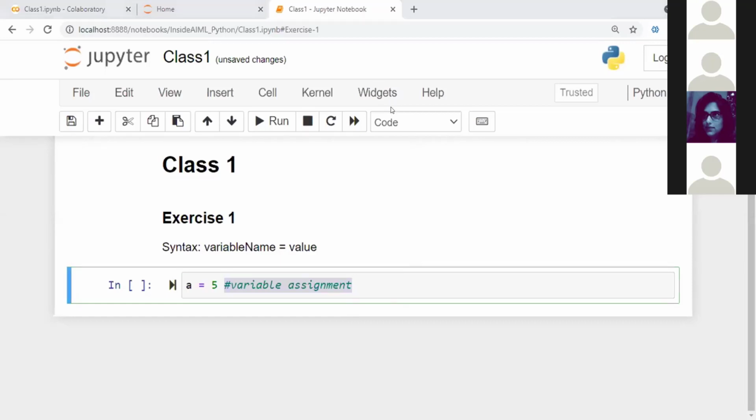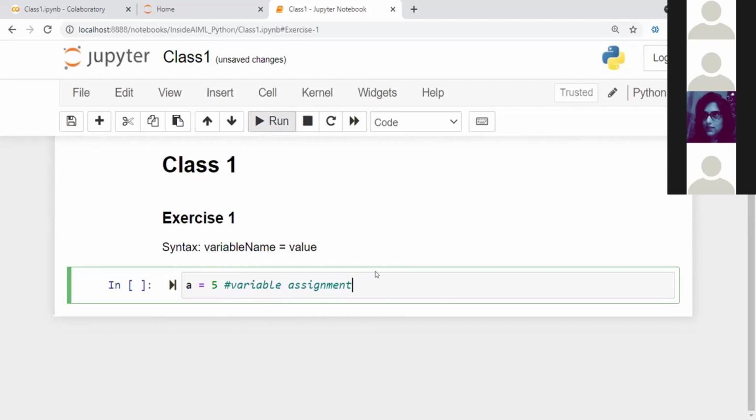Yeah. So just to repeat, we have just done a variable assignment. I've given the variable name A and assigned the value of pi to this variable. And I've also given a comment saying variable assignment. After this hash, you can see that everything is grayed out, so it means this is not going to run at all.